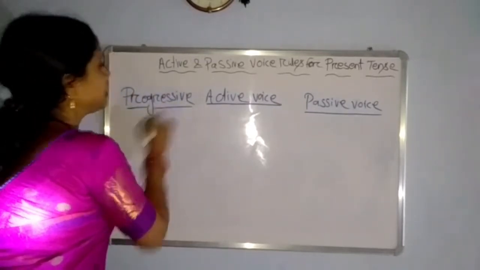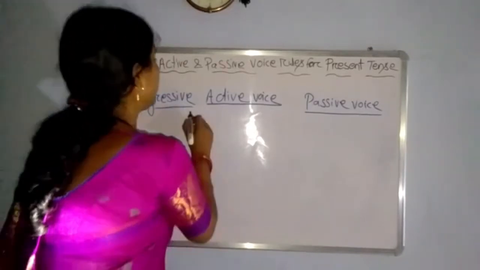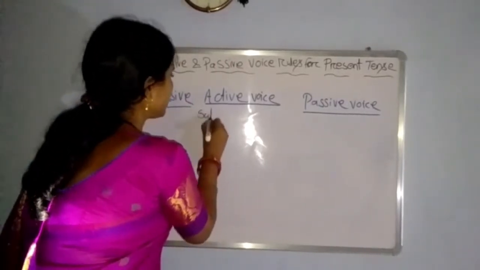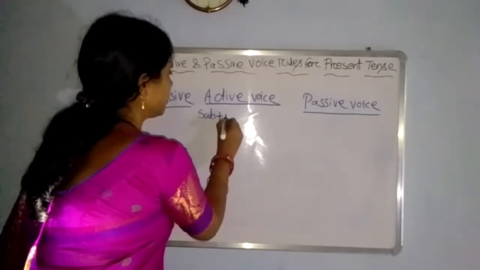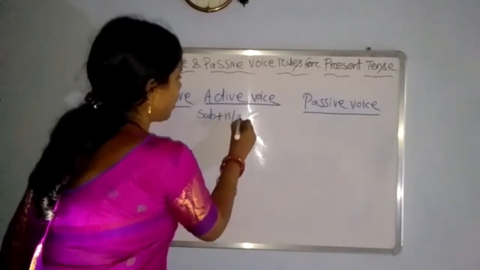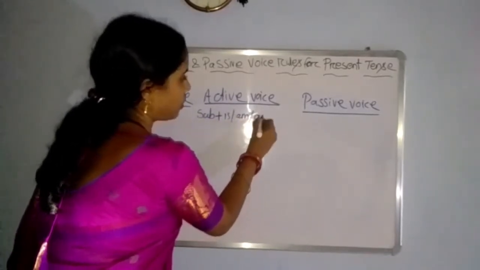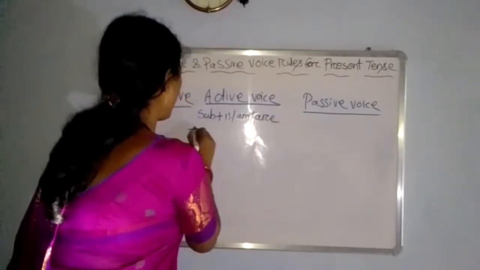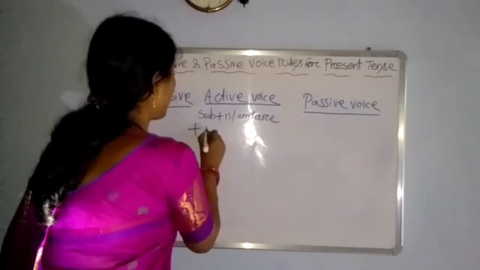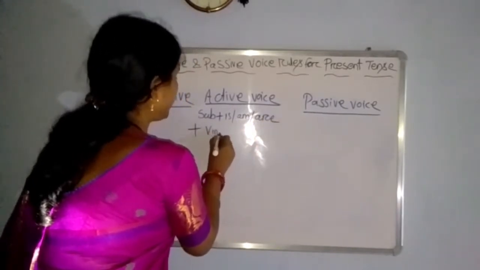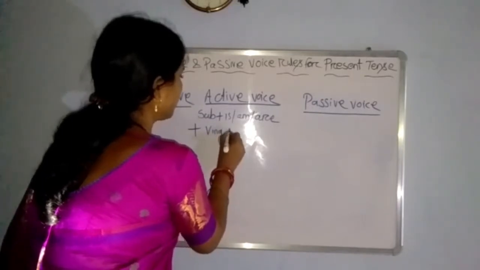Present progressive. In active voice, the format is subject plus is or am or are plus verb-ing plus object.